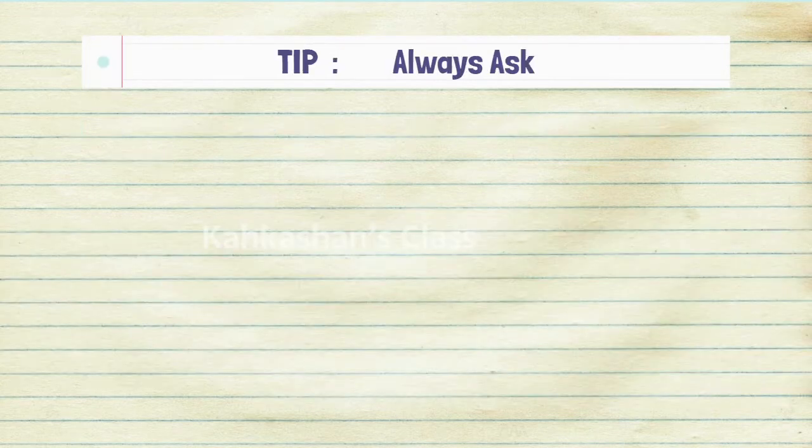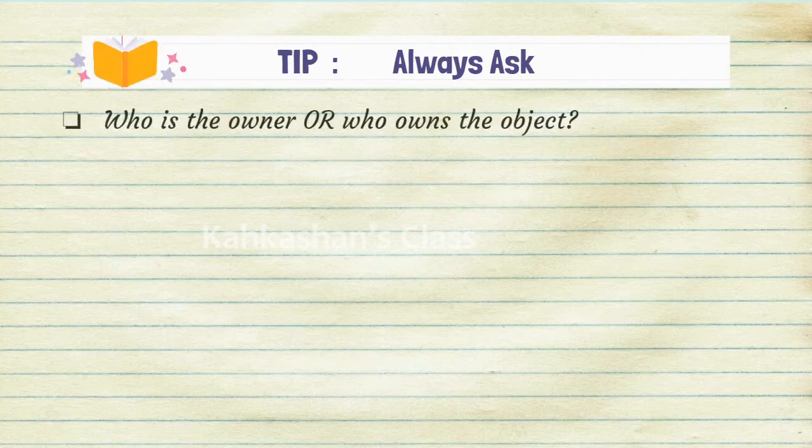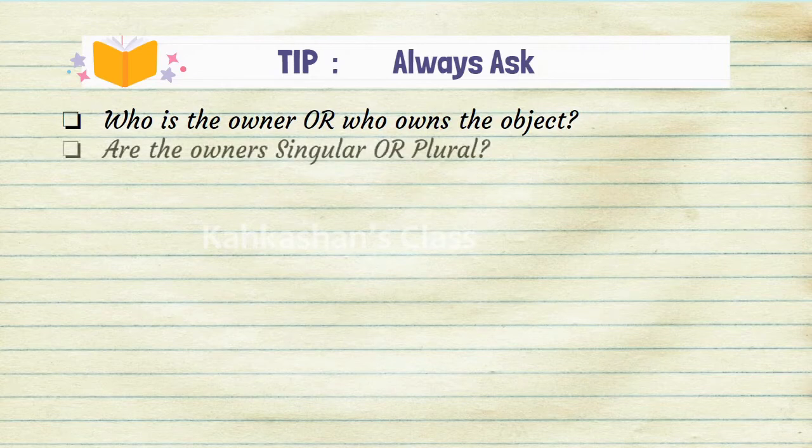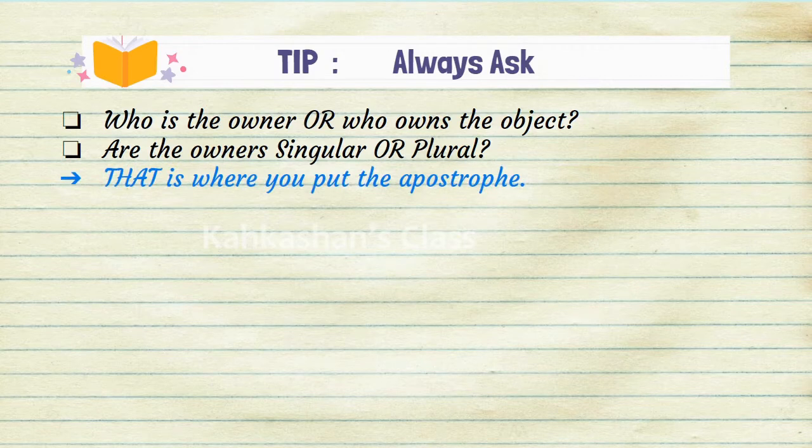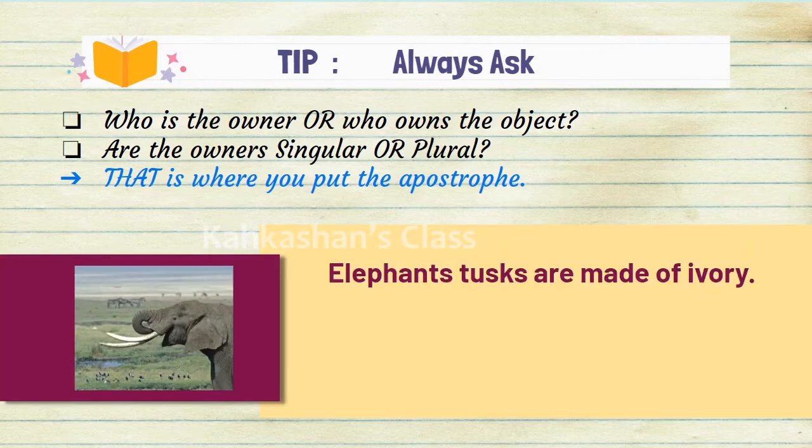Whenever you are talking about somebody's belongings, you should always remember this tip. Always ask. What should you ask? Who is the owner or who owns the object? Are the owners singular or plural? One or many? That is where you put the apostrophe. Elephant's tusks are made of ivory.